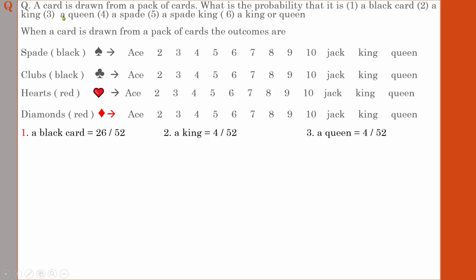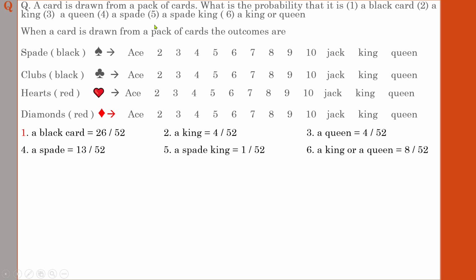Next one, what is the probability of getting a queen? Same like the just previous one. How many queens are there? 1, 2, 3, 4. So probability of getting a queen is 4 divided by 52. Next one, what is the probability of getting a spade? Spade means, see, the one set of cards is represented by the sign, this one, that is known as spade. How many spade signs are there, or how many cards are there in this particular sign? 13. So the probability of getting a spade is 13 by 52.